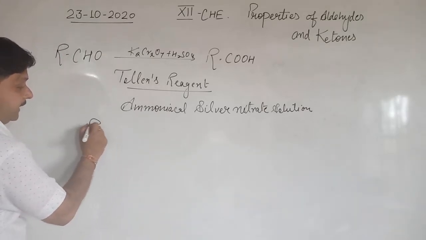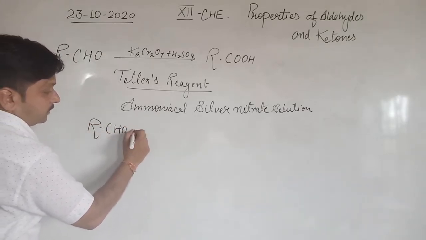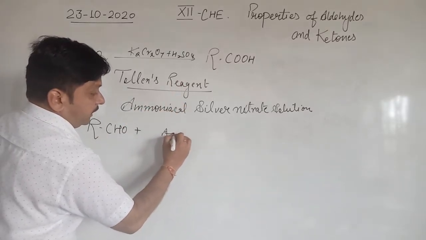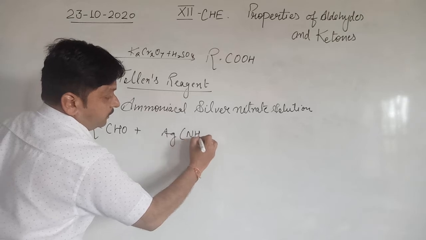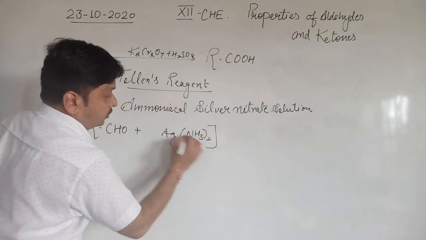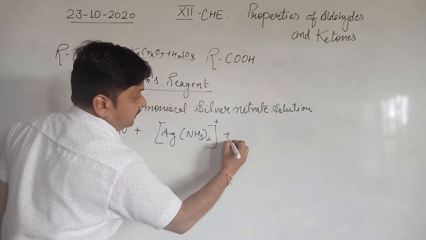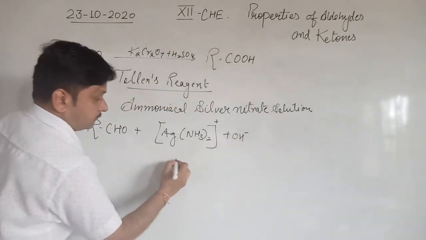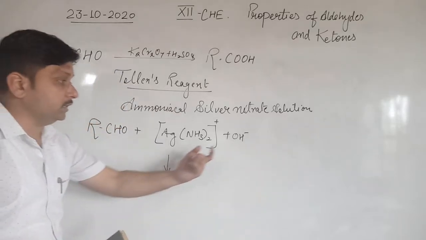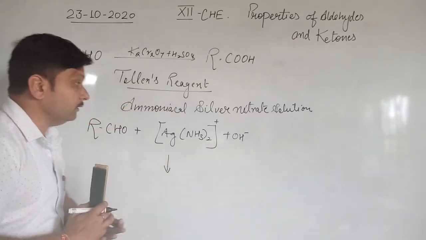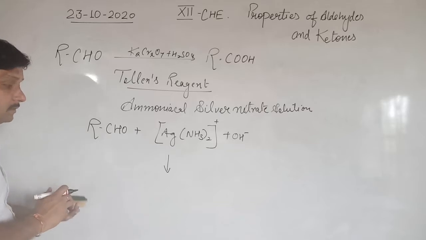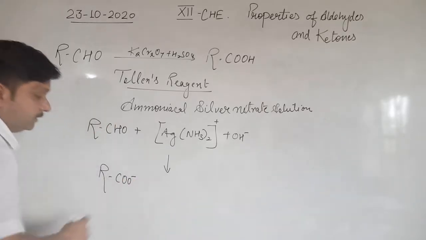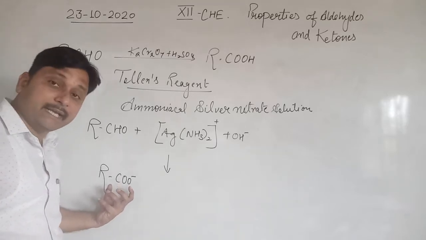So any aldehyde RCHO, when reacted with the silver nitrate solution, [Ag(NH3)2]+ along with the OH ion, in alkaline medium, converts into the carboxylate ion RCOO negative. Why do we use the anionic condition here?